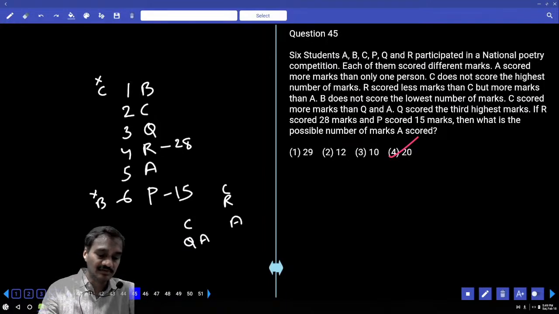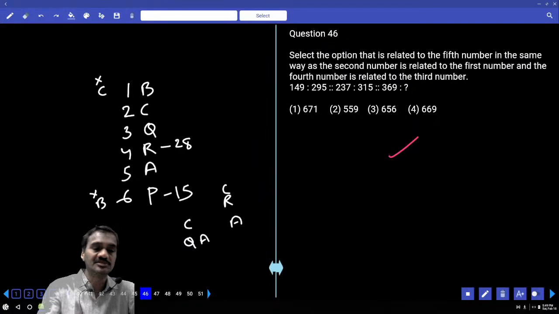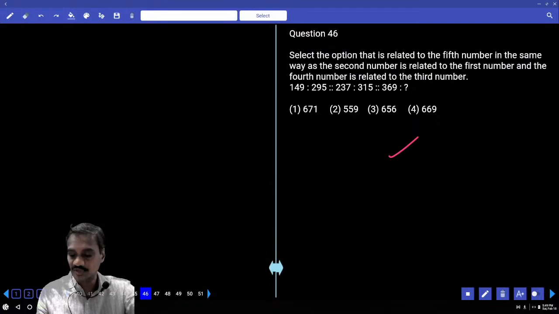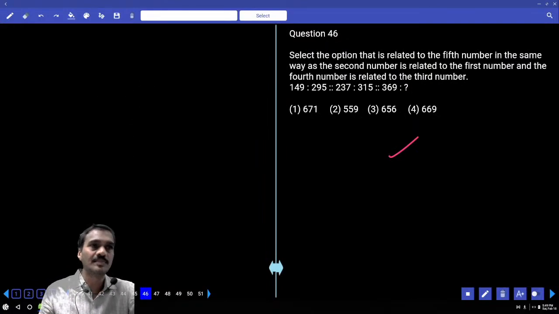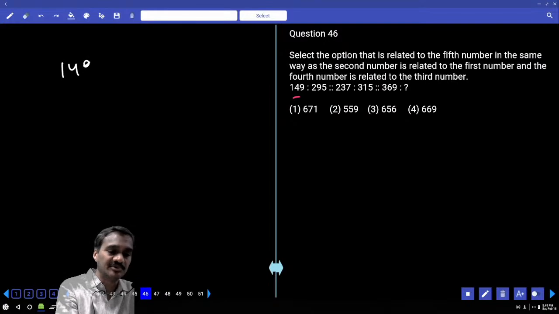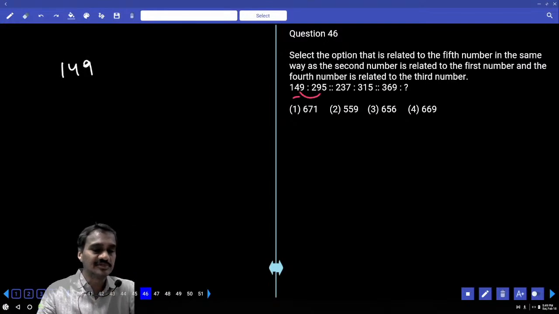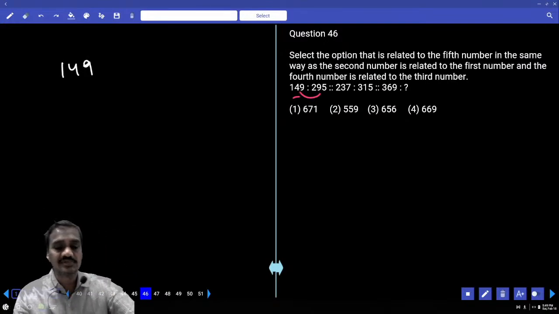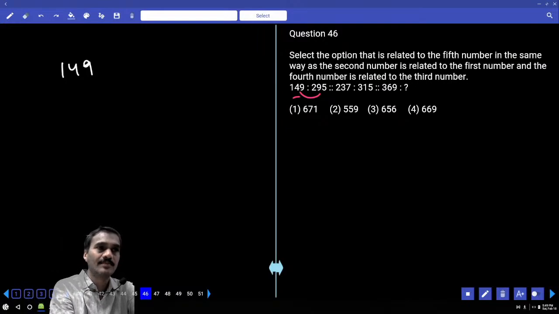Then next one, 41, 46. Now, have you done 46? Tell me how many of you have done this one. Anyone please? In this 46, 149 is the number given. Now what is the difference between these two, 149 and 295? The difference is 146. How do you get 146 with the help of this number?